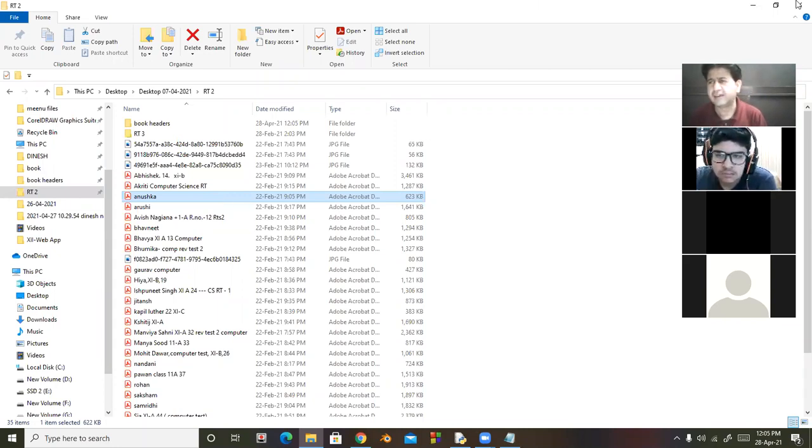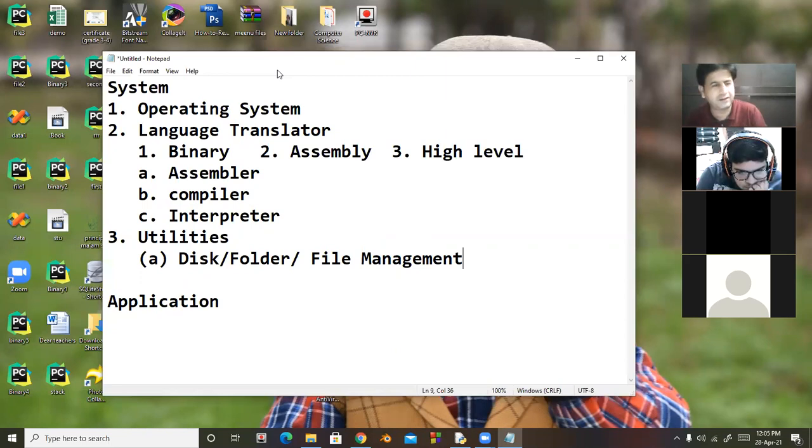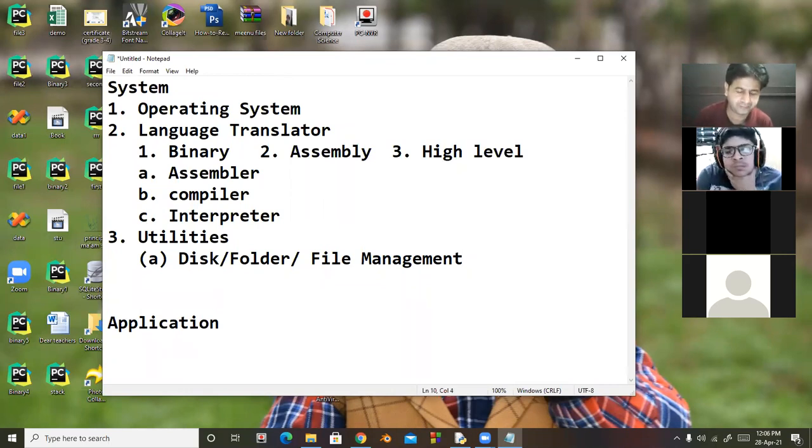So this is called which one? Disk, folder, or file management. So what is the meaning of disk? Disk means C drive, D drive, like this, or folder means any folder or file, the files created by a user. So we can control them with the help of this type of utility.